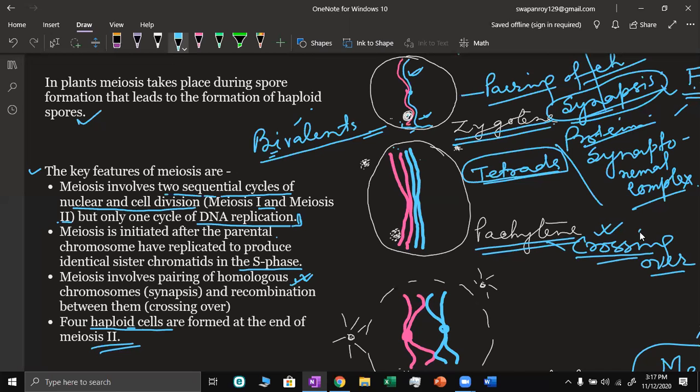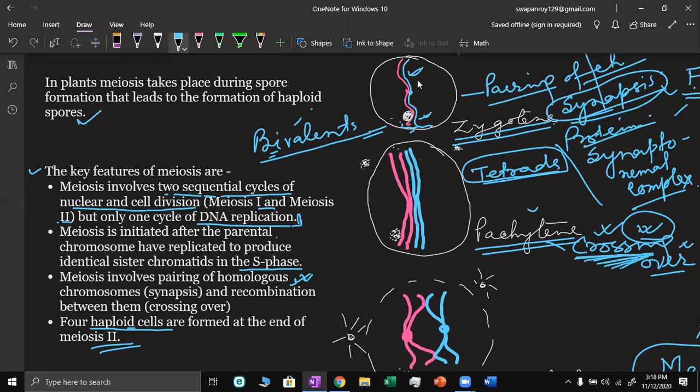This is a very, very important phenomenon in sexually reproducing organisms. This crossing over phenomenon is so important that it provides variation in the offspring of sexually reproducing species. So for crossing over to take place, the chromosomes and chromatids have to come close to each other.